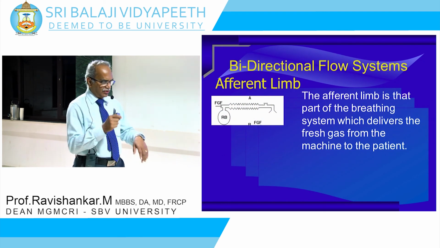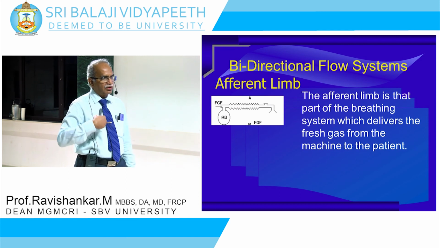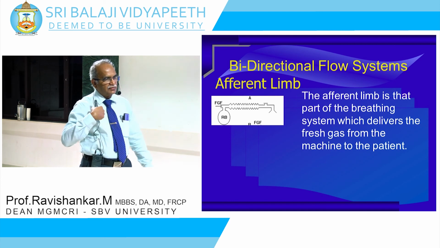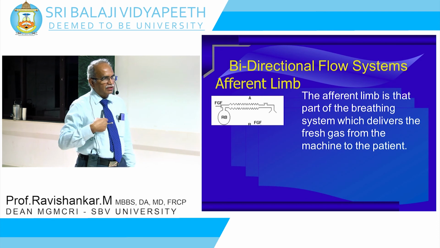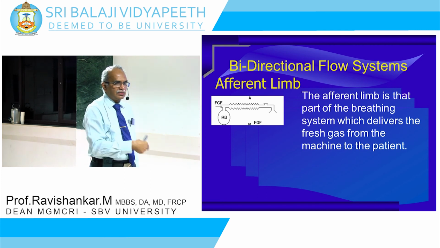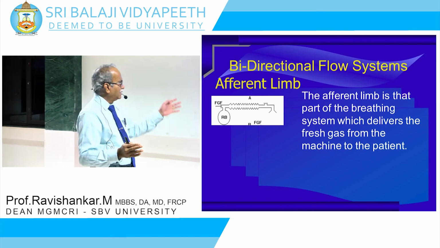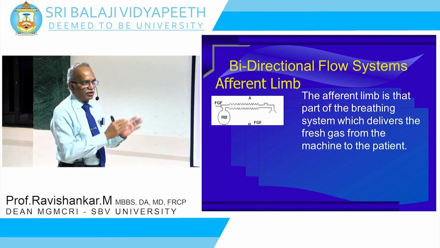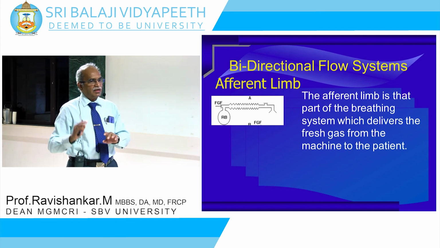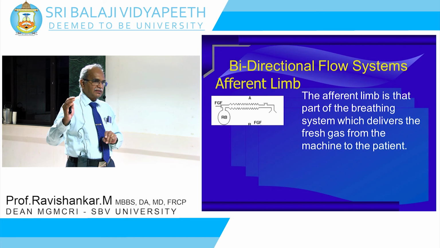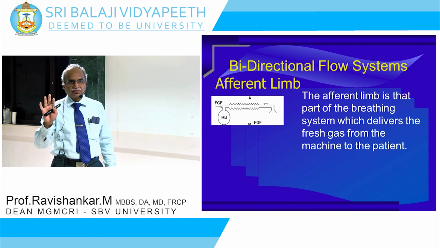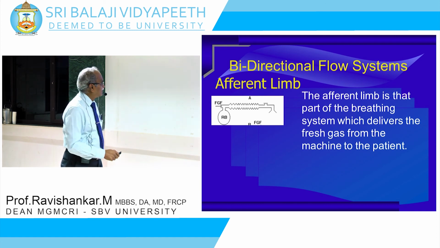You look at your nervous system. You have a stimulus, it goes to the spinal cord, it ascends up, and then there's a reaction, it comes back. You call the system which takes the impulses into the spinal cord an afferent impulse, and then after processing, what comes out is an efferent impulse. So if you have that concept clear, you will have this concept also clear. Whatever limb is taking the gases from the machine to the patient is called an afferent limb. Whatever limb is taking the gases from the patient back into the machine is called an efferent limb. Any doubt in this? Okay, no doubt.